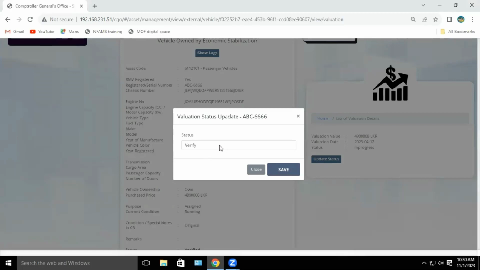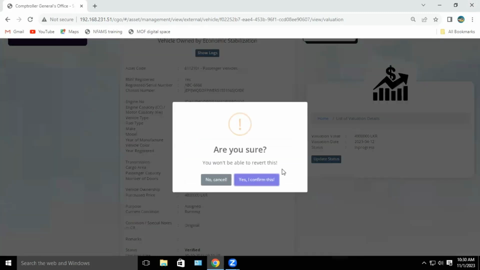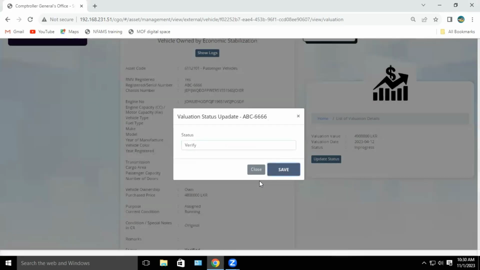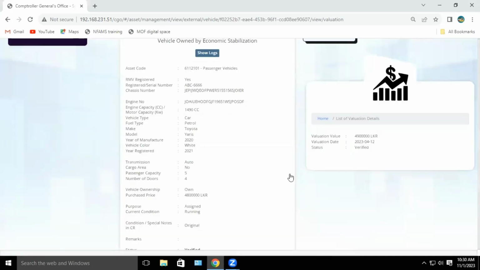Then in this place of status, you can verify selecting verify like this. And with that confirmation, you should click save button. Then again, you can see this familiar message, are you sure? Then if you are sure that your verification is correct, then click yes, I confirm this. Then you can see that in progress status has been updated as verified.